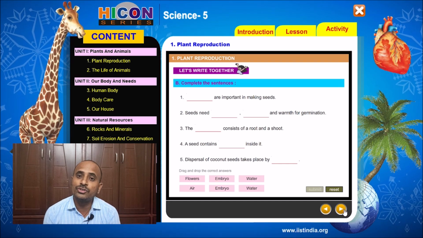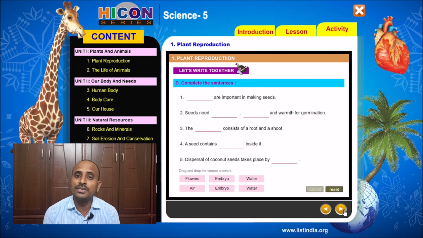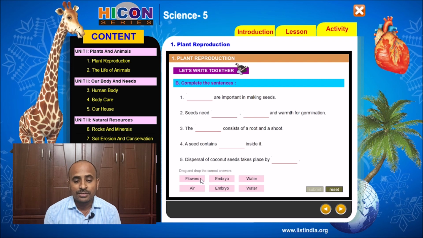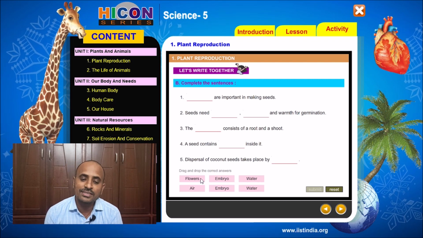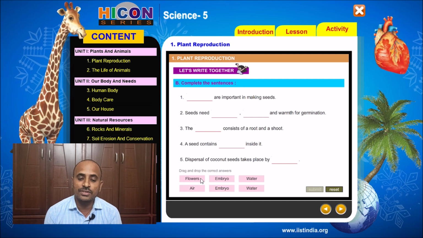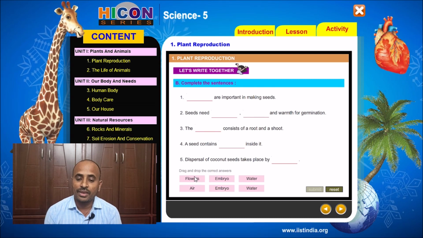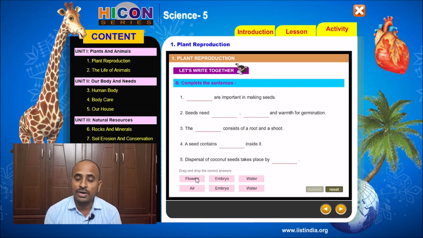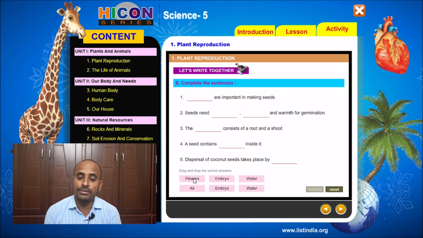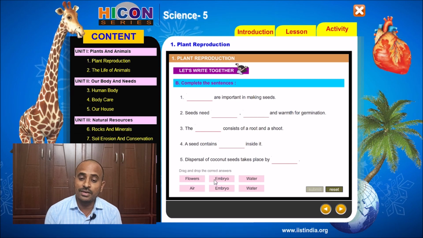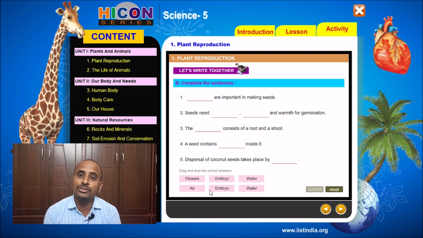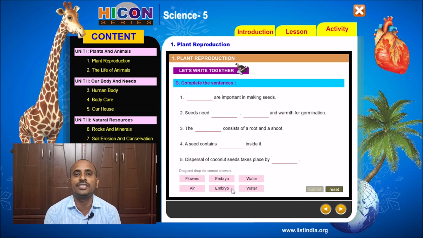We have to choose the suitable, that means the correct word, for the given sentences as the answer. The given answers below the sentences are shown in the pink colored boxes. So read the answers once: flowers, air, embryo, embryo, water. These are the answers for the 5 sentences. We have to choose the correct word for the given sentences.